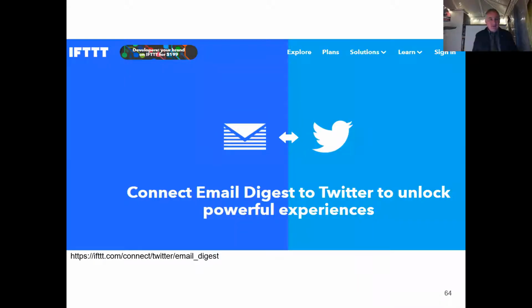Tools like If This Then That, which I can't go into too deeply because we've not got much time. But if you go and look at tools like If This Then That, you can connect email to digest your Twitter, which will then start to pick out useful tweets for you. There are other tools out there, like Nuzzle, but invariably they've moved to a lot more of a premium account. It depends whether you have any funding to actually use any of these aggregation tools.